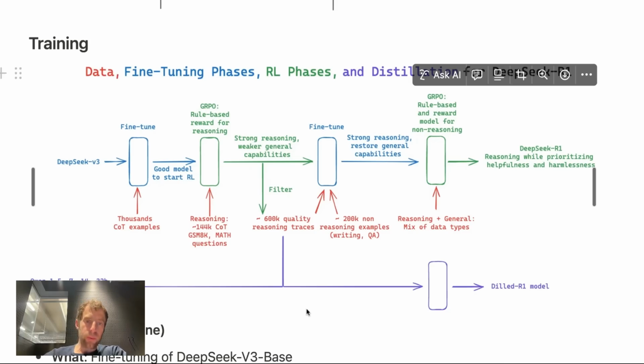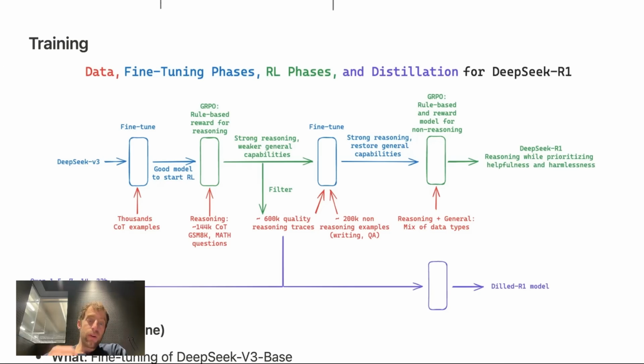So if you look at the diagram here, what's happening is they are filtering the outputs of that first phase of RL. Okay, so remember, this model is a very strong reasoner, but it's weak in some general capabilities. And they're combining some non-reasoning examples in there for writing and QA, and then they're fine-tuning on all that. And then what they present is a model that retains very strong reasoning, but also restores general capabilities. Okay, so that's the key point.